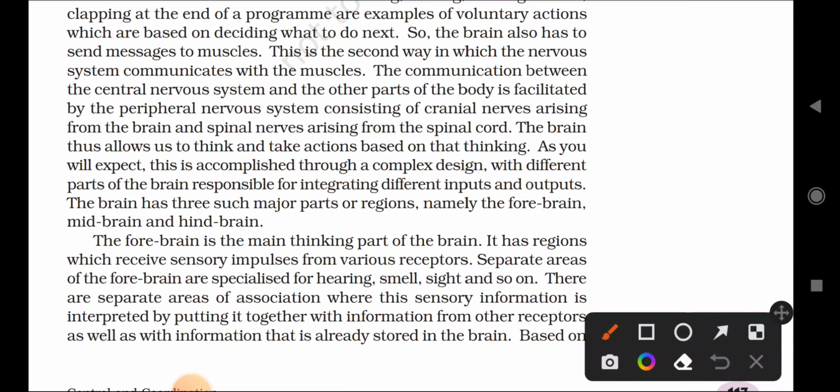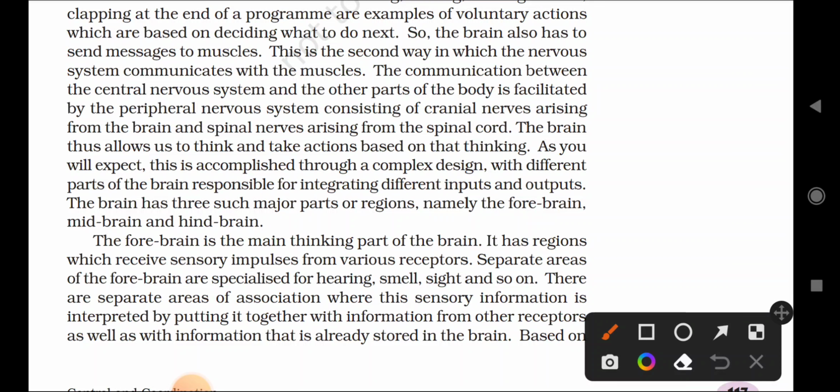We are thinking, and according to that we are doing the work, so it is a very complicated design. The brain has hundreds of billions of neuron cells, so it is very complicated, and different parts of the brain are involved in thinking.